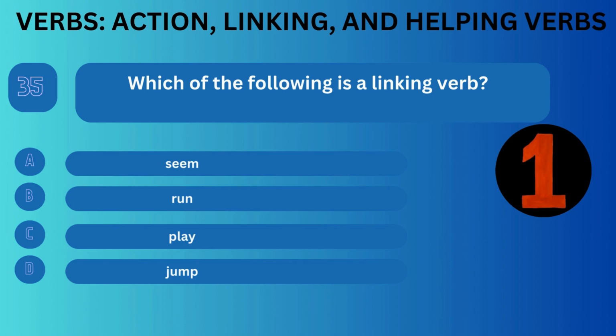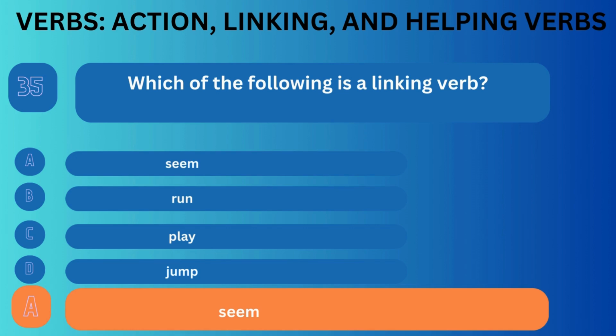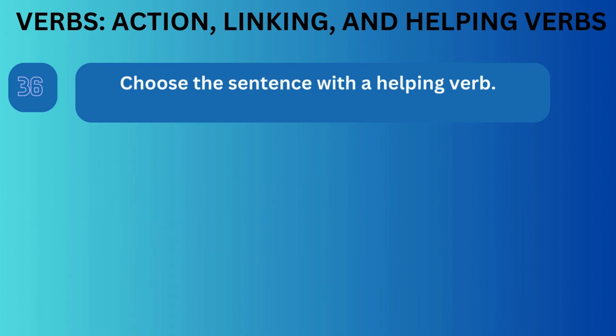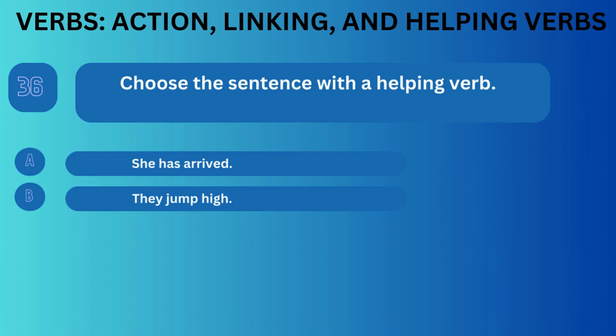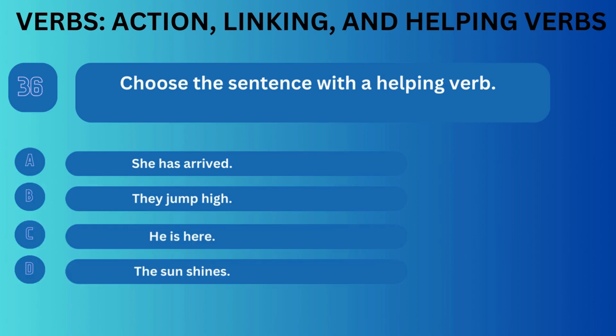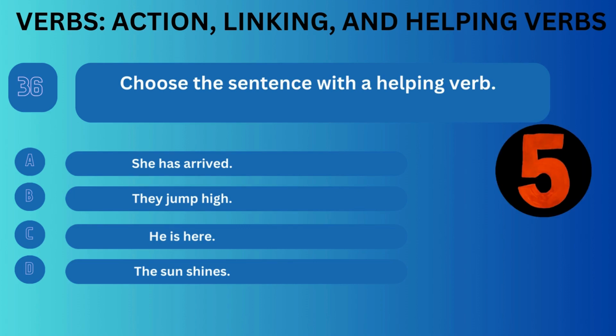Correct answer is A. Question number 36. Choose the sentence with a helping verb. Option A, she has arrived. Option B, they jump high. Option C, he is here. Option D, the sun shines.